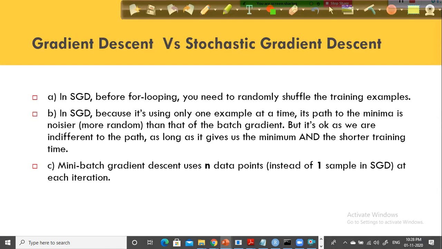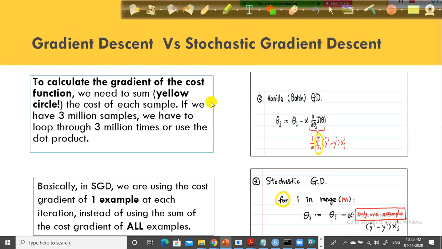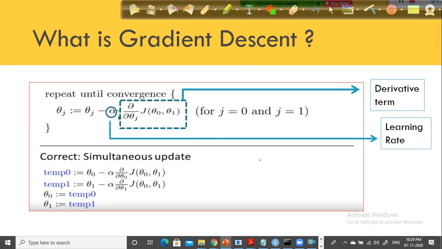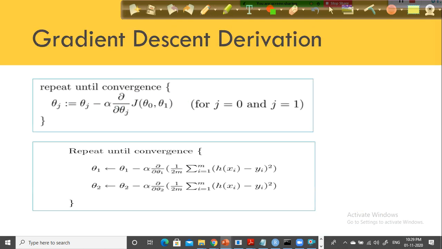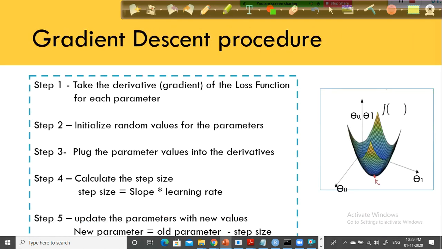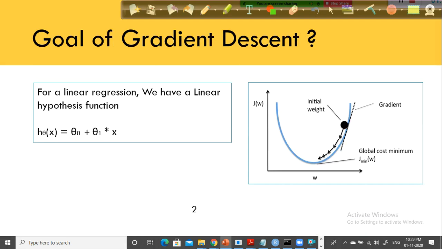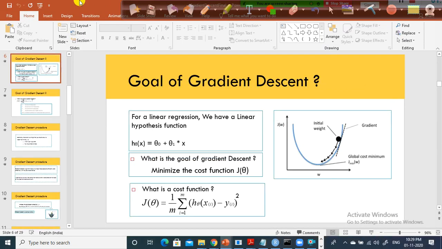The cost function for logistic regression is different. We'll discuss that at a later point in time. So as of now, I discussed the gradient descent algorithm with respect to the linear regression model. Very simple one, right? You just watch my video and try to understand it.